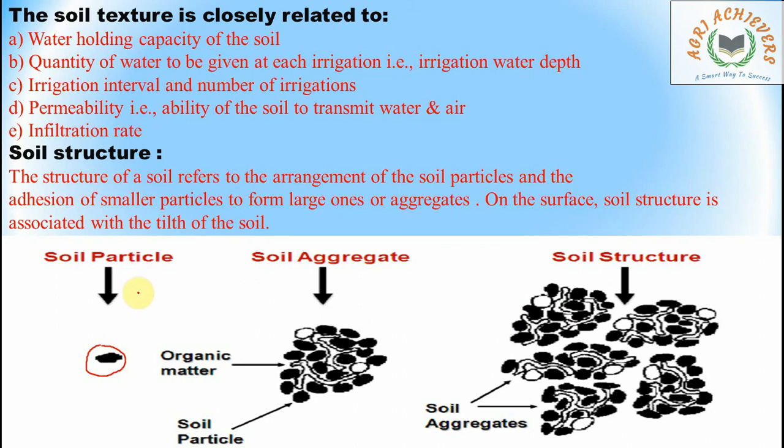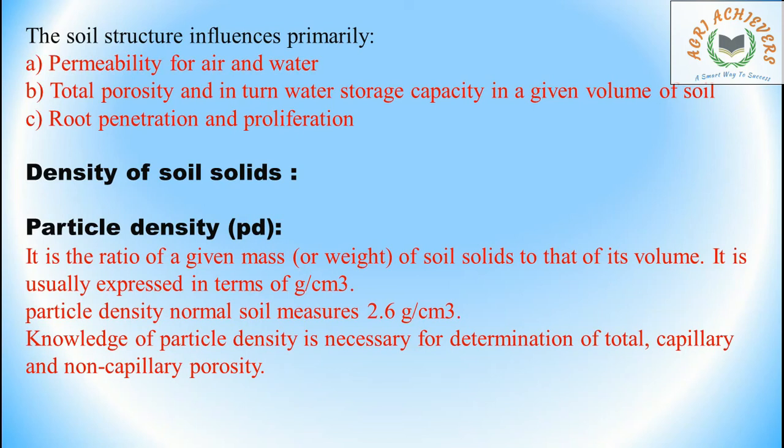Here the question comes: combination of soil aggregates is called as dash. It is called soil structure, and combination of soil particles is called soil aggregate. The soil structure influences primarily permeability for air and water, total porosity and in turn water storage capacity in a given volume of soil, root penetration and proliferation.